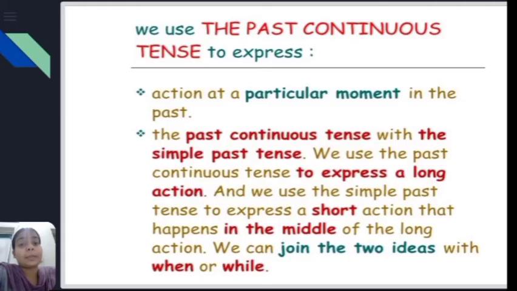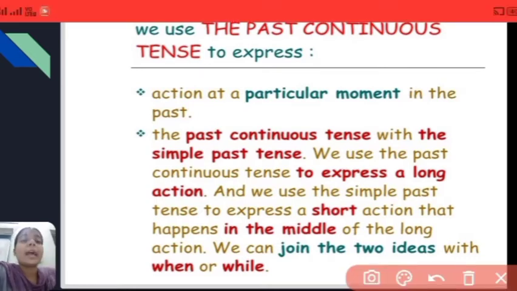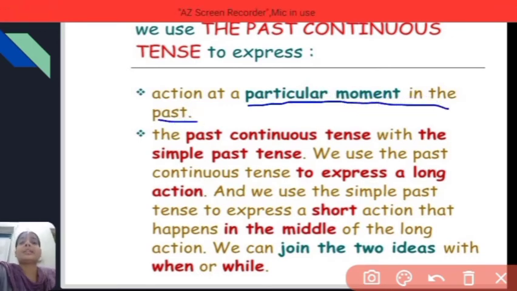Most important thing, when to use the past continuous tense. We use the past continuous tense to express action at a particular moment in the past. Yes, it is used to express the action which happened in the past at a particular moment.